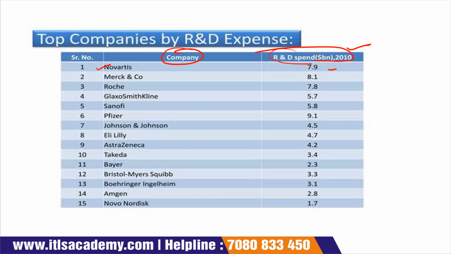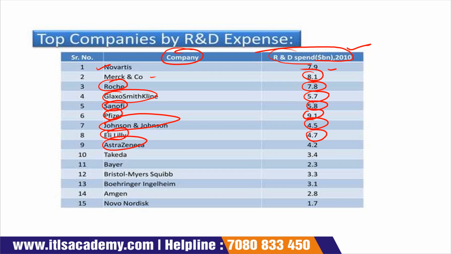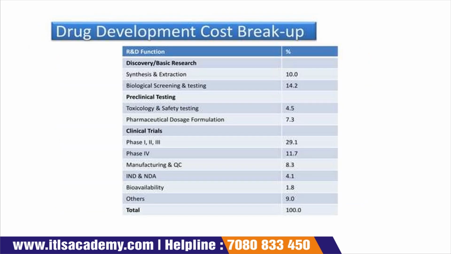Novartis 7.9, Merck and Co 8.1, Roche 7.8, GlaxoSmithKline 5.7, Sanofi 5.8, Pfizer 9.1, Johnson and Johnson 4.5, Eli Lilly 4.7, AstraZeneca 4.2, Takeda 3.4, Bayer 2.3, Bristol Myers 3.3, Boehringer Ingelheim 3.1, Amgen 2.8, Novo Nordisk 1.7.